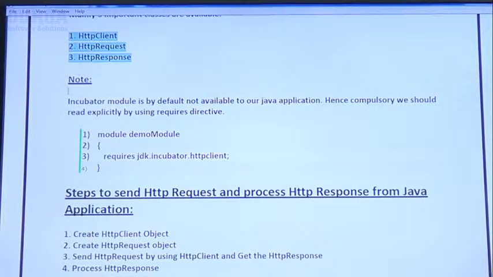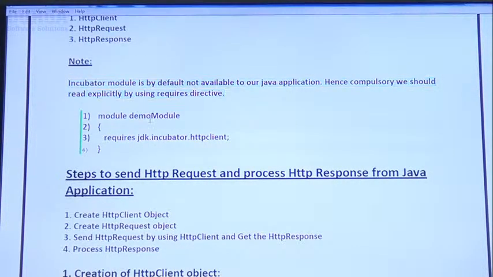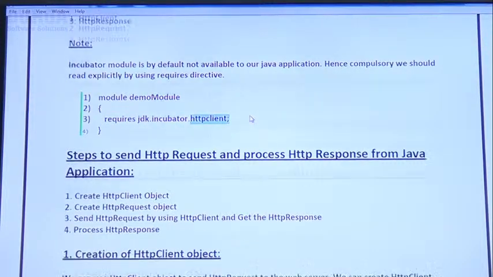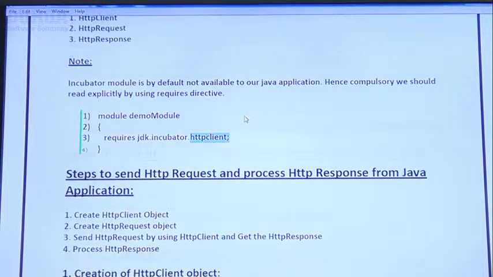Next, the incubator module is by default not available to our Java application. Hence, compulsorily we should read it explicitly by using the requires directive. Why is it not available by default? Because it is not a fully matured concept. Module demo module requires jdk.incubator.http client. Clear for all of you, right? That's all.